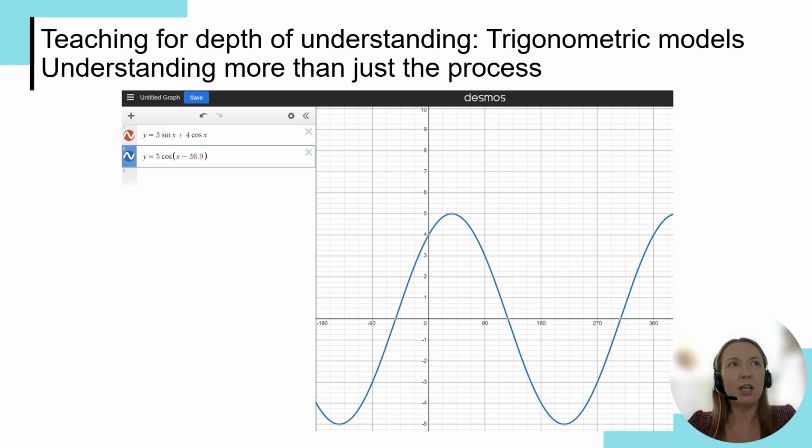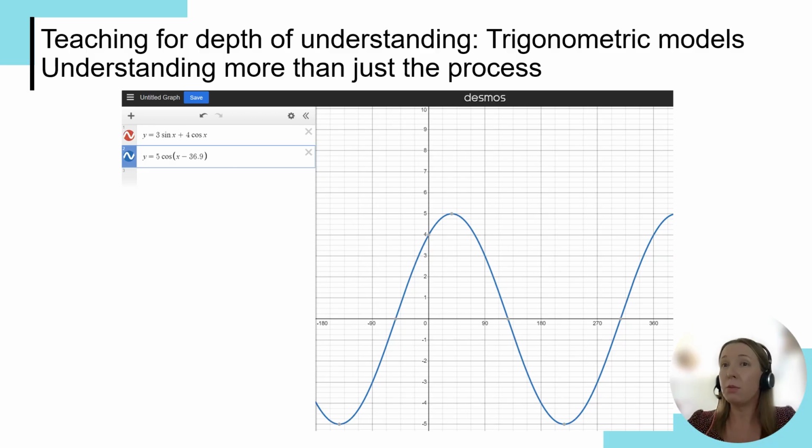So then we can have a chat about, right, well, why is y equals 5 cos of x minus 36.9 a lot more useful form for us than the other form of 3 sine x plus 4 cos x? How does it help us? What can it tell us about the model? And so we're establishing at the get-go why that form's so useful and actually how we're going to use it. Then we can move on to teaching the procedural skill of doing that conversion.